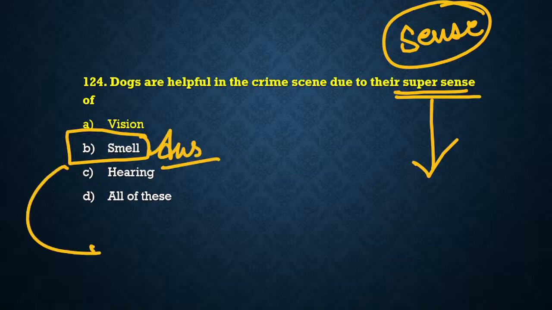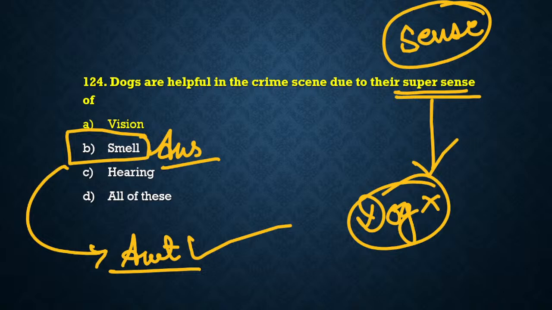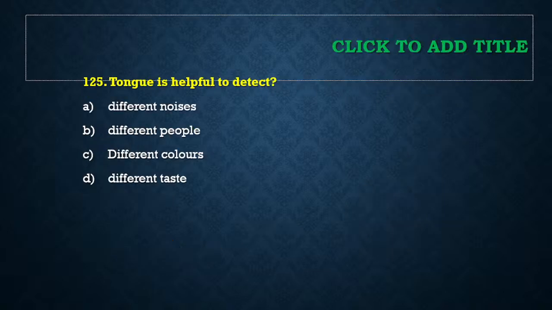In addition to this, smell is also present in ant. Last year a question was there in the Sainik school entrance exam that which one among the following organism has a super sense of smell? And जब भी smell का term आता है, all of us we think about dogs. But option में तो dog given ही नहीं था. What was given in the option? Ant was given. And we have learned that ants move in line because of a sense of smell. Ants can identify their friends due to the sense of smell. So super sense of ants also is smell.